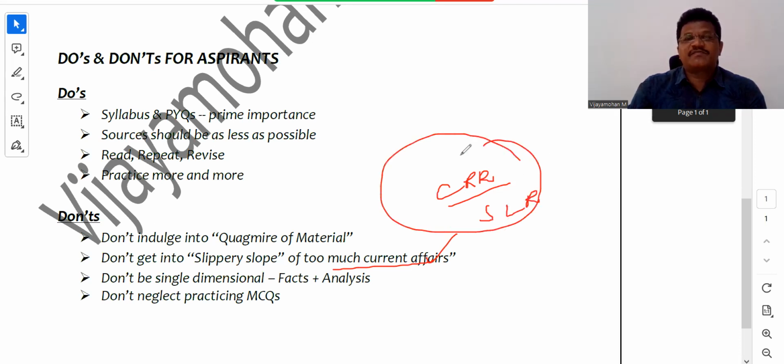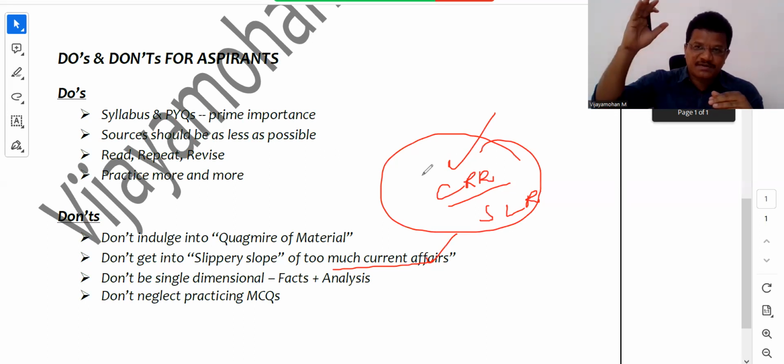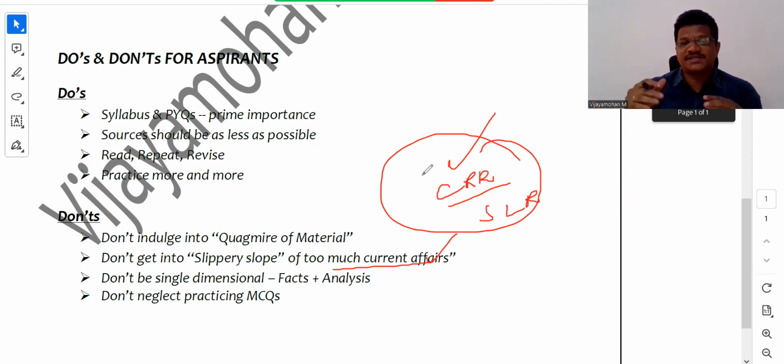It is not going to be of much use for the examination. Yes, you just go through the CRR or SLR rates or bank rates before the examination, whether there are any aberrations or any major changes, then you have to see that. Other than that, if you mug up all the last 4 or 5 months of CRR or SLR, it is not going to be of much use.